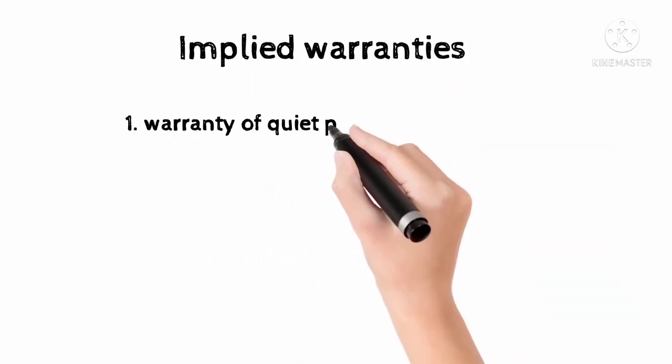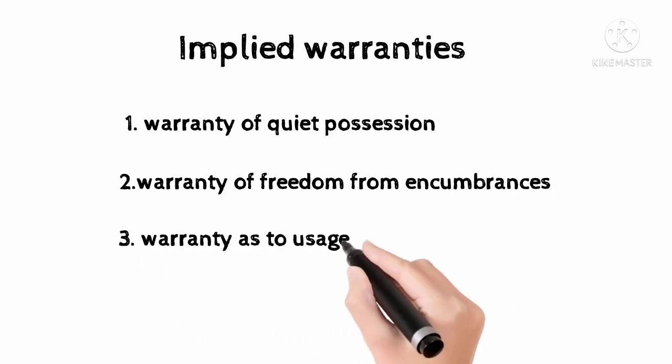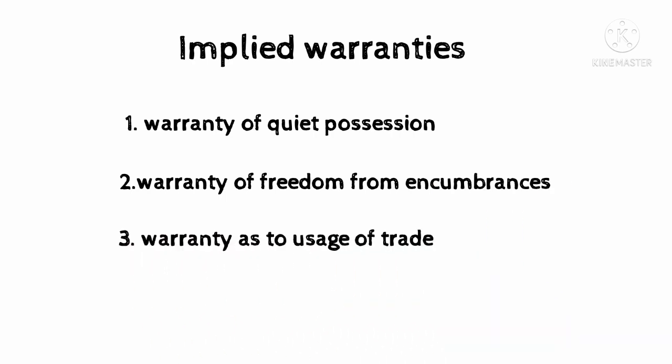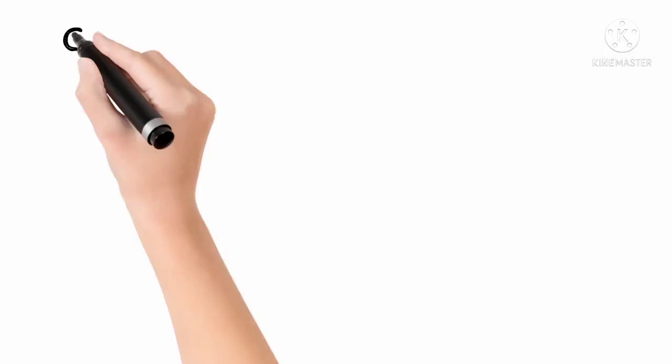Implied warranties. Warranty of quiet possession: it is the duty of the seller to give quiet possession to the buyer. Warranty of freedom from encumbrances: the goods must be free from encumbrances. There should not be any charge. There is an implied warranty that goods must be fit for a particular purpose. It is an implied warranty that the seller should disclose the dangerous nature of the goods under the contract of sale of goods.